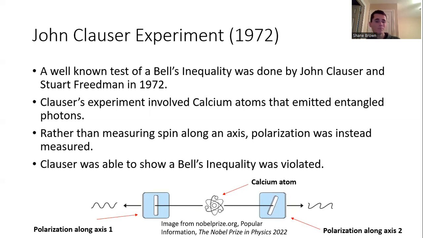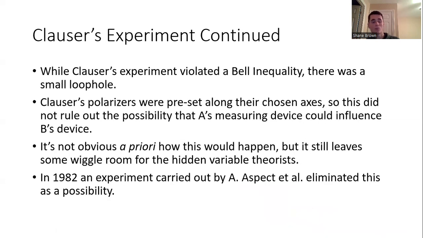And it was convincing evidence, but there was one small loophole with it, and that loophole was the fact that Clauser's polarizers were preset along their chosen axes before the photons were launched going towards them. Okay. Now that may not seem like such a big deal, but if you're a very staunch proponent of a hidden variable theory,